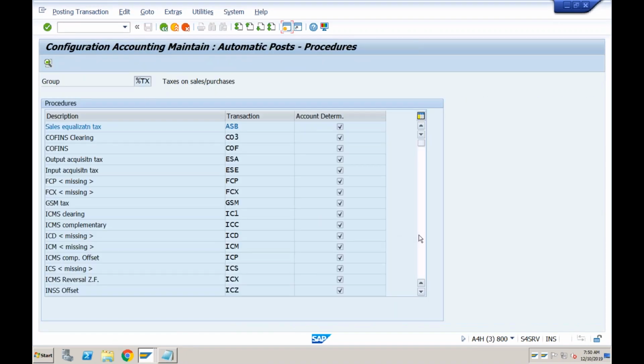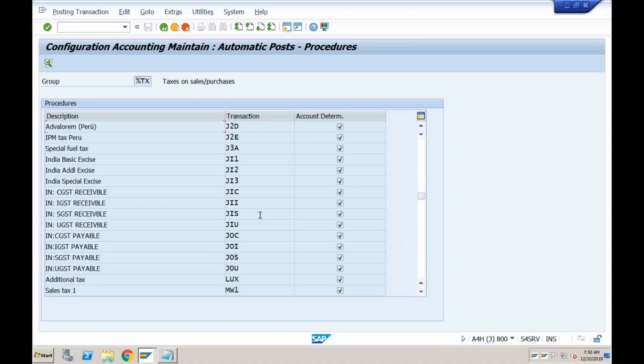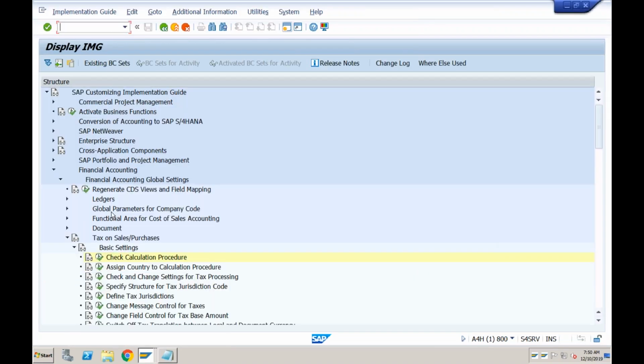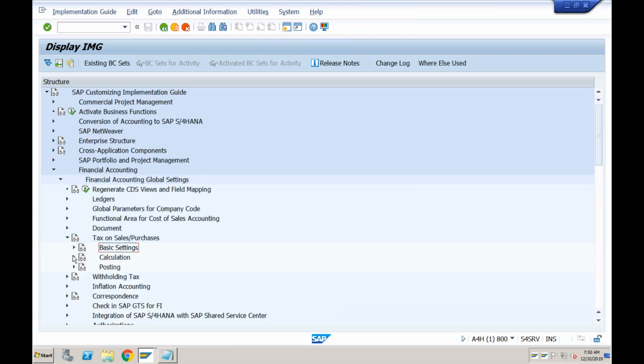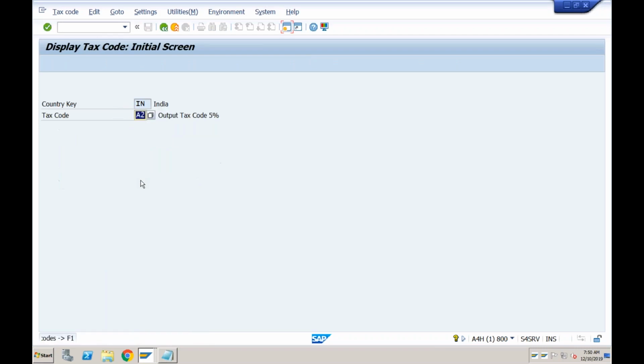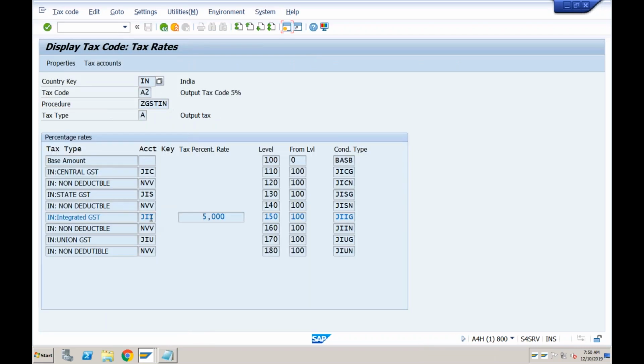So what was the transaction after JIS? I think this one, JOI. If you are not sure, you can go back and check what was the transaction because that is very important. So in the calculation, if I go to the tax code, country IN and A2, so it is JII. Okay, I need to specify the GL account in JII.